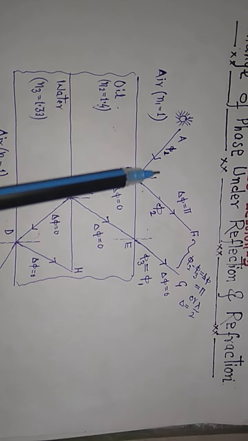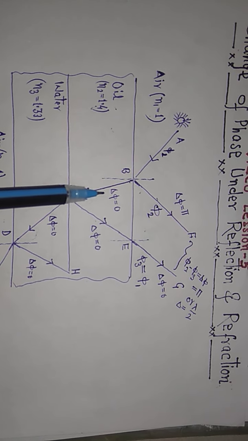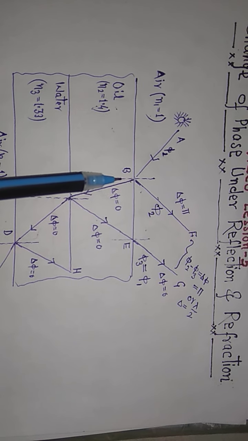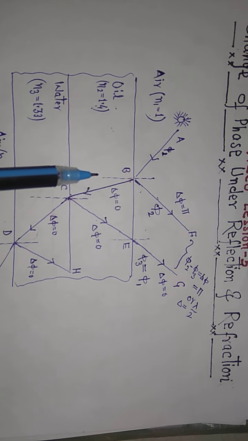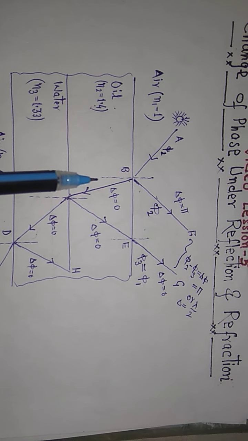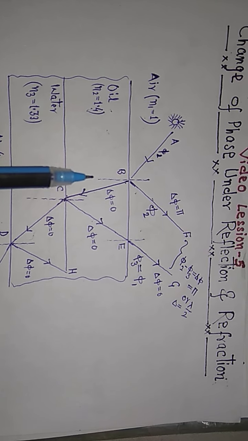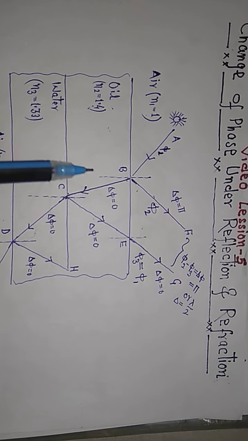Okay, so if the initial phase is phi 1, then this is phi 1, no change. Because this is the transmitted case, and in transmission there is no change of phase at all, whatever the situation of rare to denser or denser to rare.